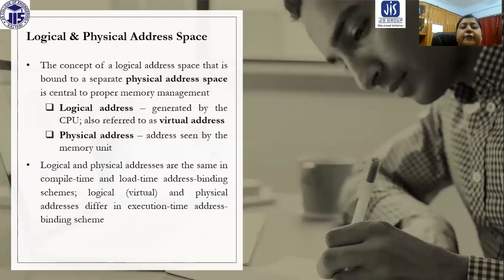It is also referred to as virtual address because these addresses have no physical existence. Physical address is the address seen by a memory unit, that is the actual address. Logical and physical addresses are the same in compile time and load time address binding schemes, but they differ in the execution time address binding scheme, obviously.